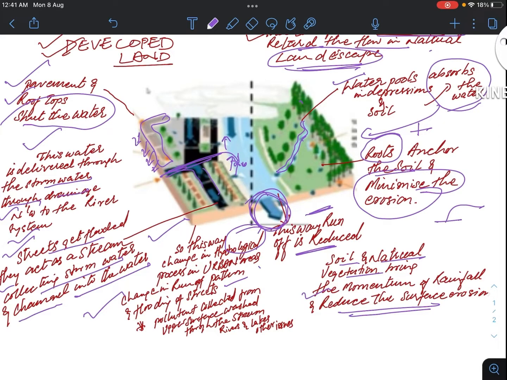And a very dangerous thing is that when this water comes away, it carries pollutants scattered on the surface from the chimneys, pollutants collected from the upper surface, washed through the stream, river, lakes and other areas. So this in turn is a cause of epidemic or various health hazards. So this is a small comparison of the natural land versus developed land.